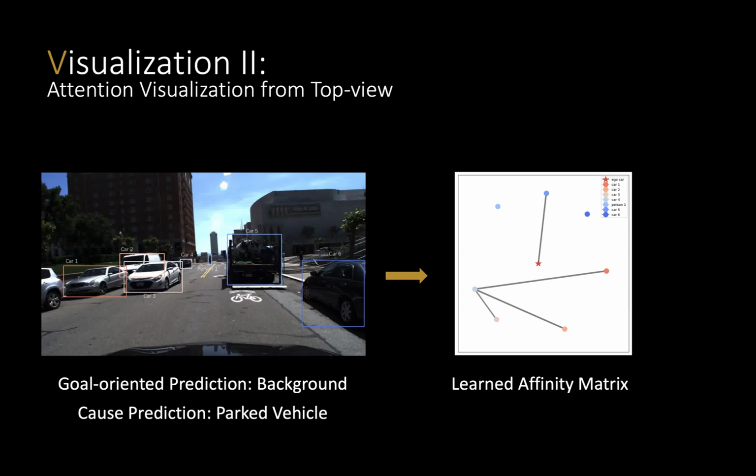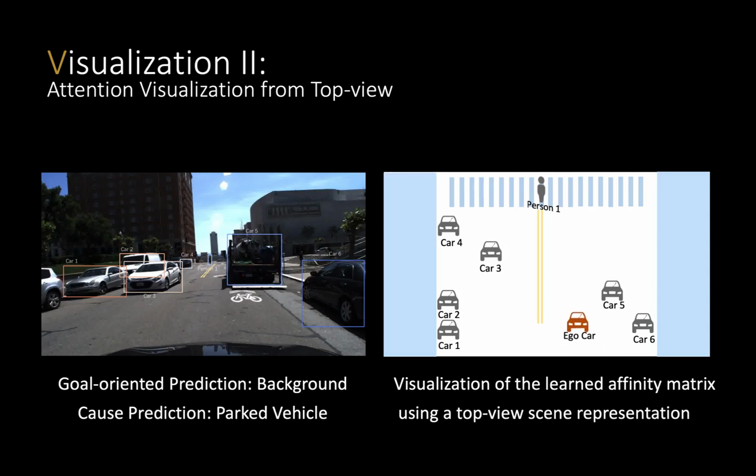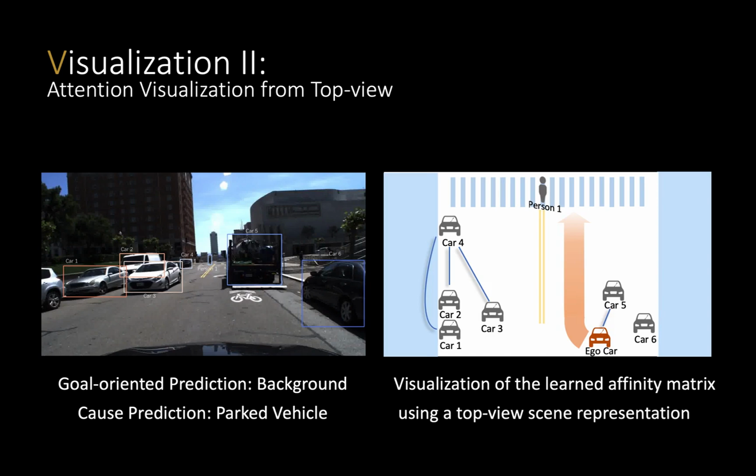For convenience, we translate it into a top-down view, in which our model learns that car 1, car 2, and car 3 have interactions with car 4, and the ego car has interaction with car 5. Car 5 is exactly the parked vehicle that the ego deviates for.